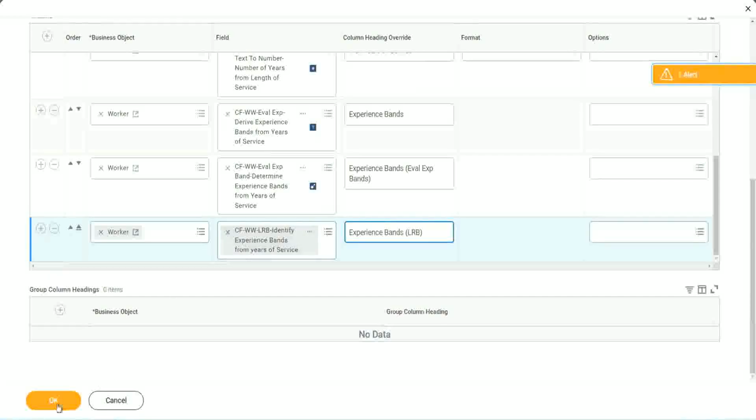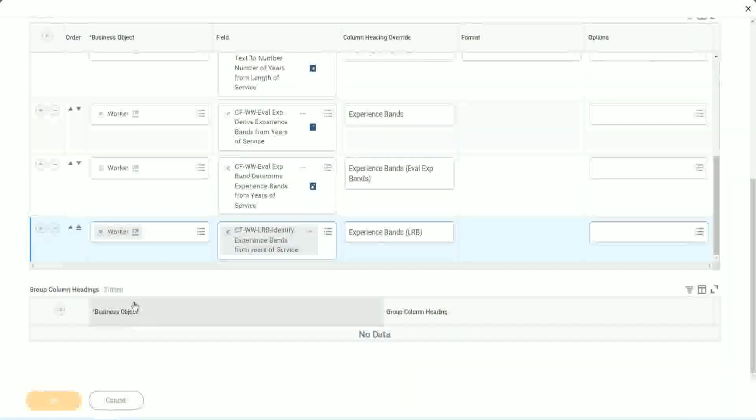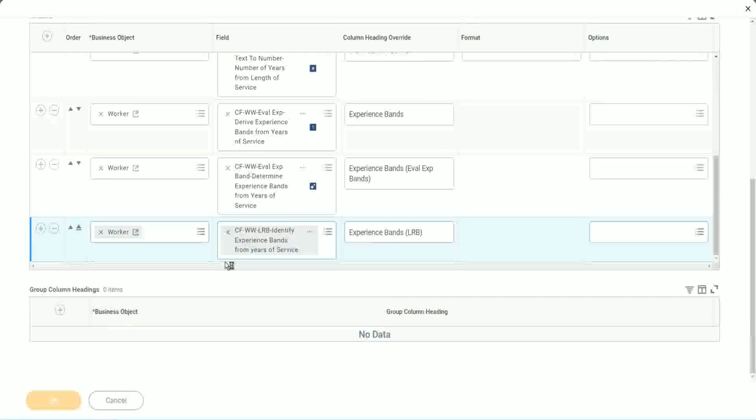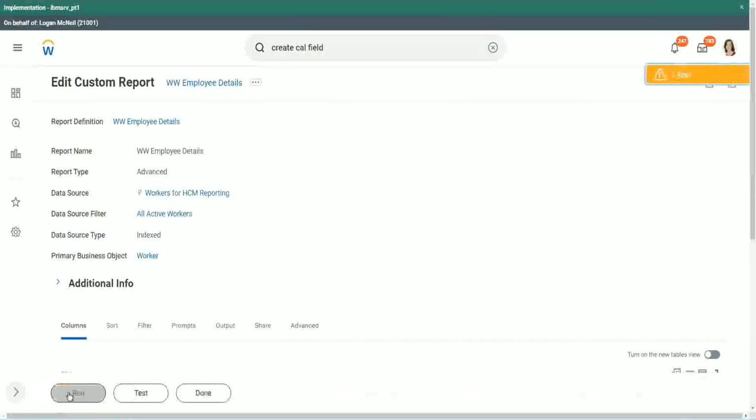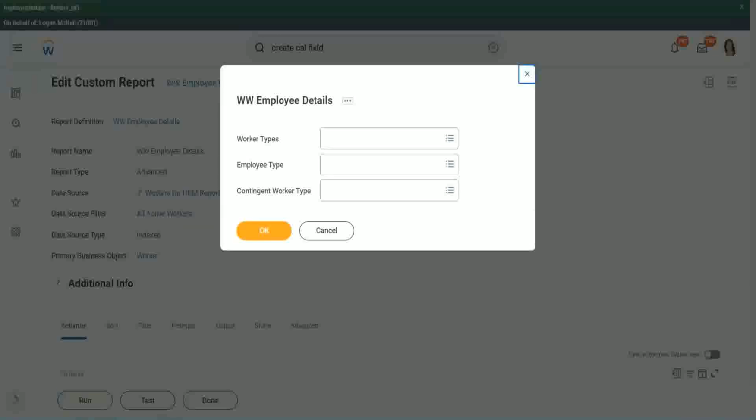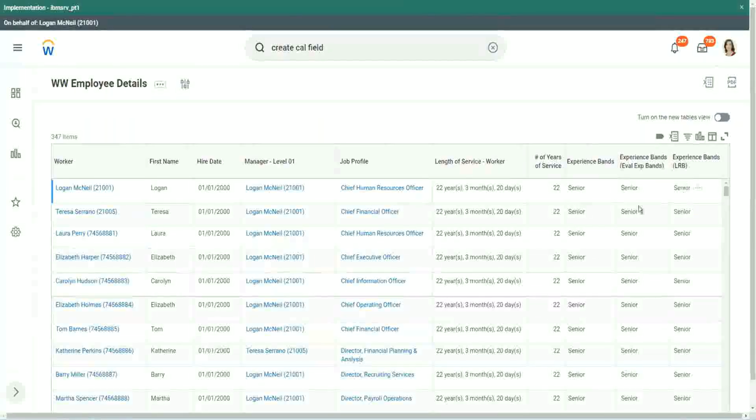Let's see if we get the same output or not. Run. Looks the same, right.